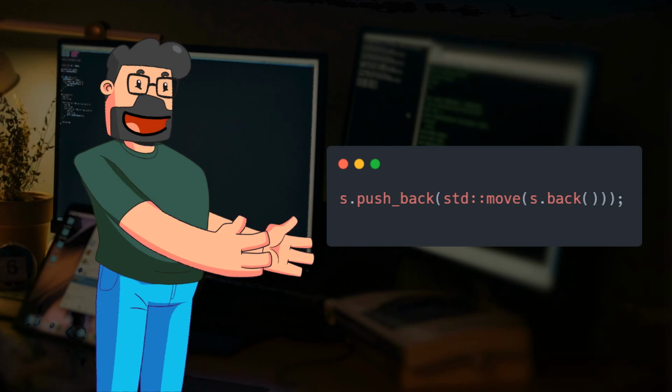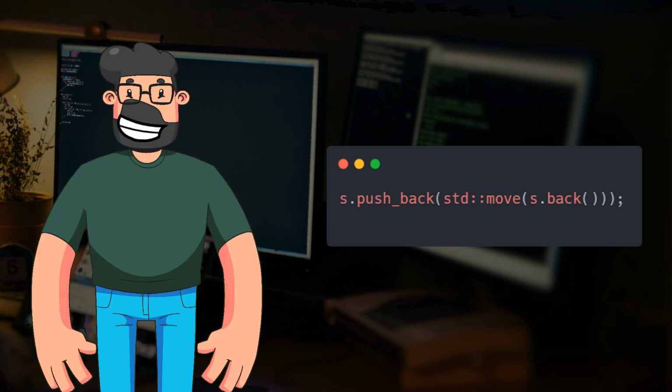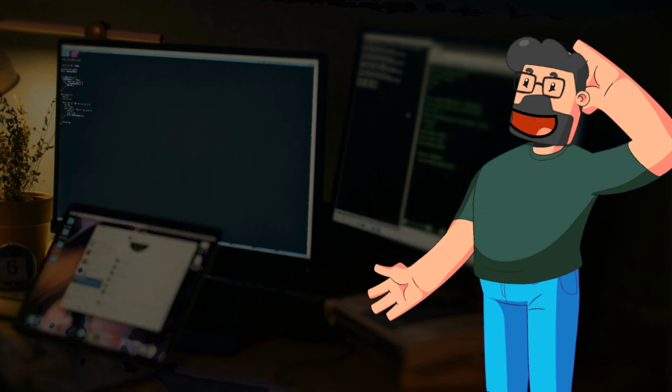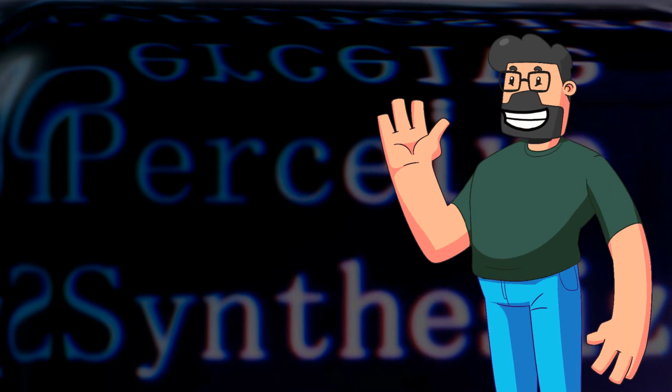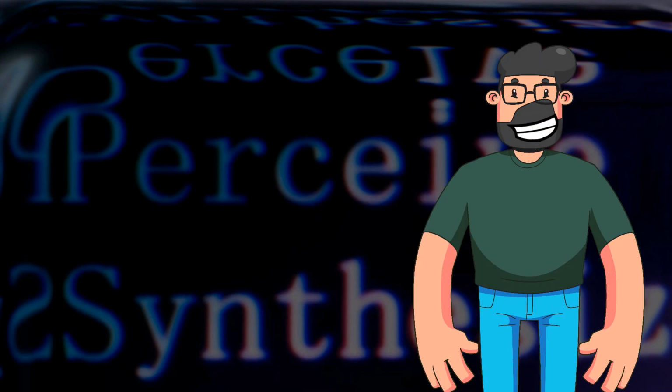The standard library makes certain assumptions when dealing with rvalue references, and this specific scenario could potentially lead to issues down the line. In summary, we've explored the safety of calling push_back with the result of back in a non-empty vector. While it is indeed safe to do so in this context, caution should be exercised when dealing with rvalue references to avoid any unforeseen consequences.